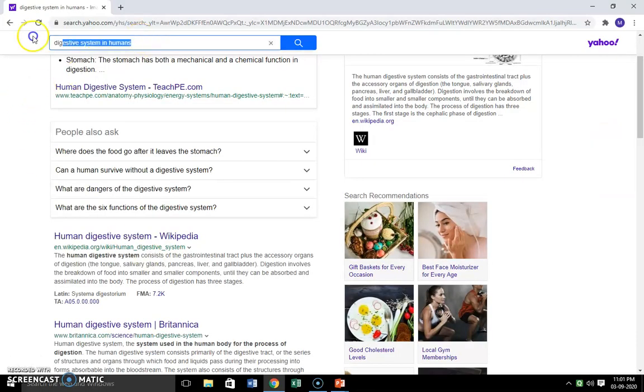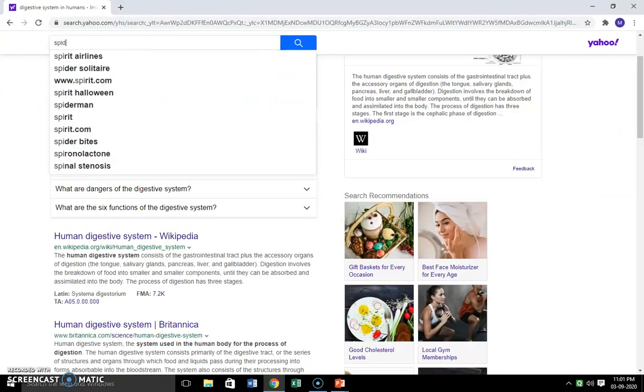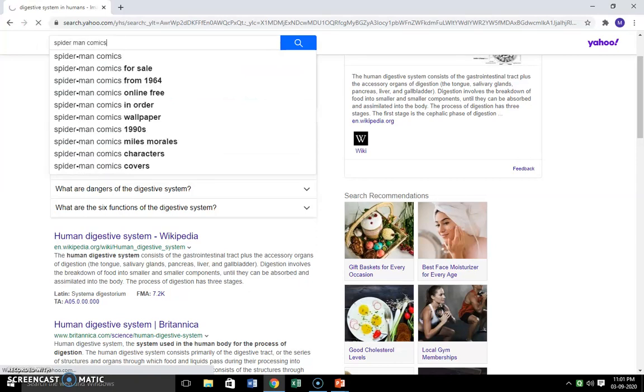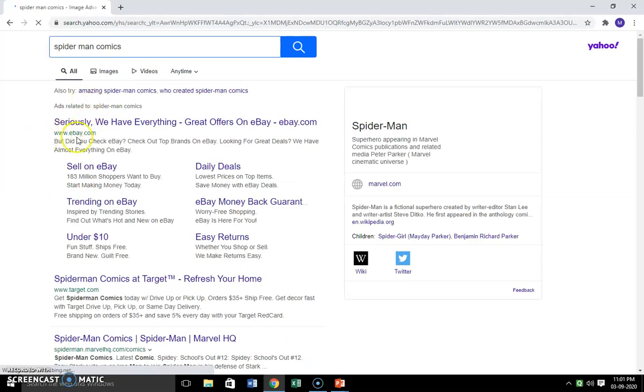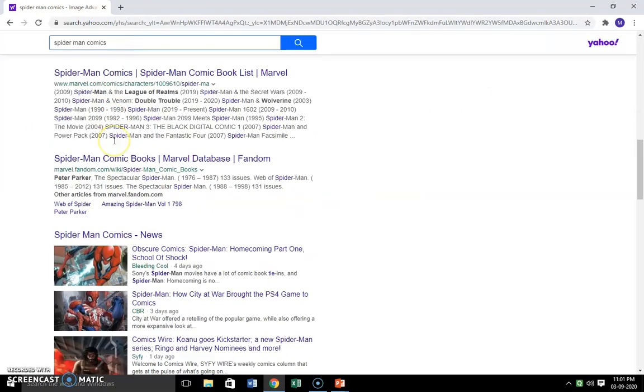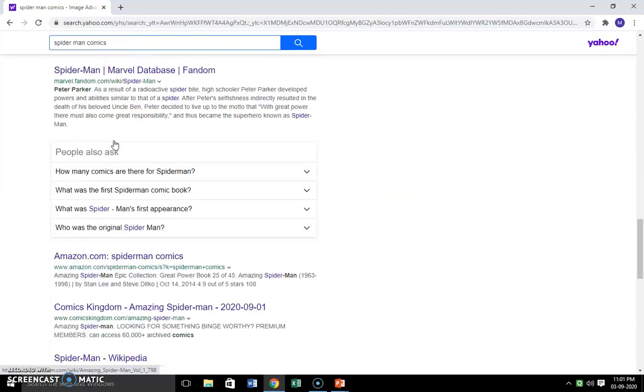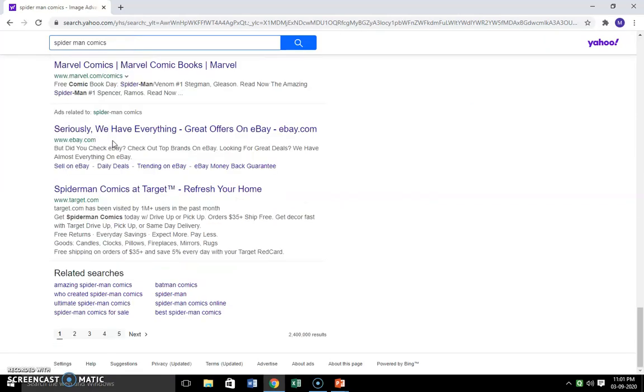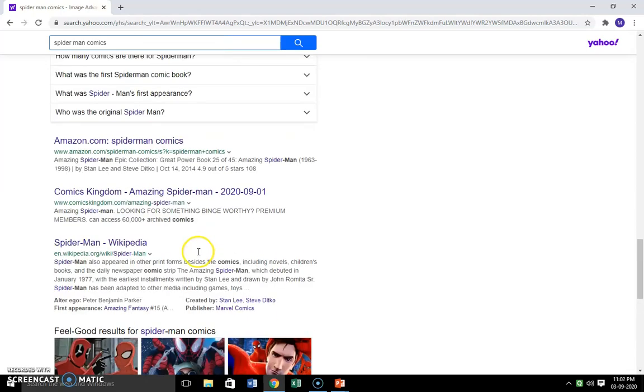Let's try it. Here you will get all the options of Spider-Man comics. We'll get the most popular links. 2 crore 40 lakh results are there.